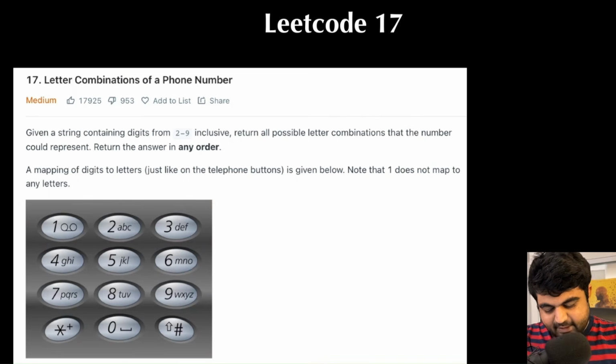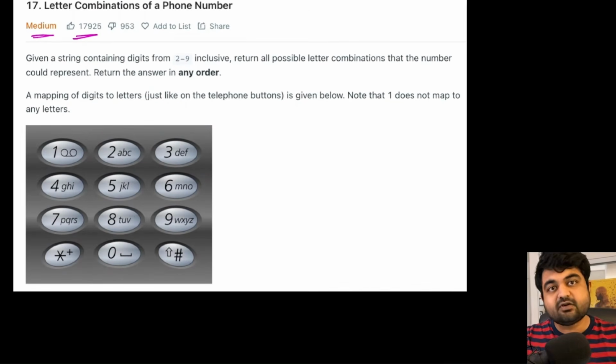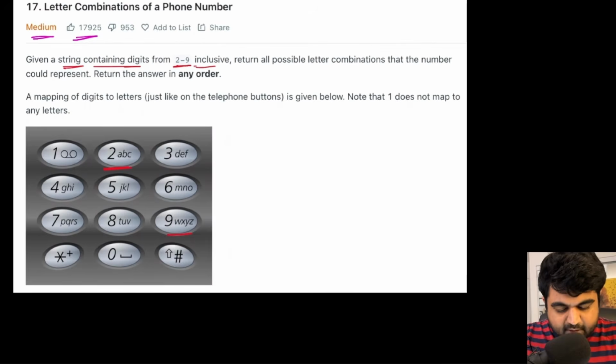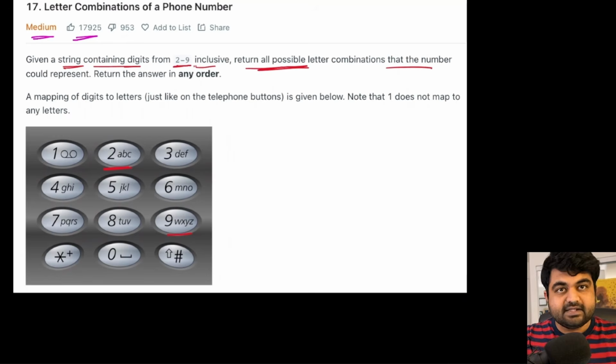But anyways, now coming back to the question, this is a LeetCode medium problem and also an extremely well-liked problem on LeetCode. It has also been asked at tons of popular companies. So let's see what the problem statement asks us to do. Basically, we are given a string containing digits from 2 to 9, because notice that in this problem, we are only given the characters from A to Z present between the digits 2 to 9, inclusive. Now we need to return all the possible letter combinations based on the given digits that it can represent. For our convenience, we can return them in any order.